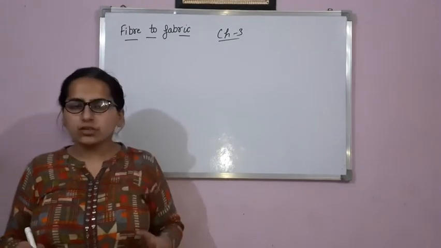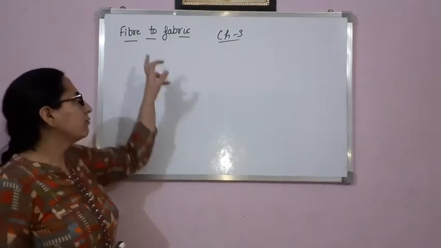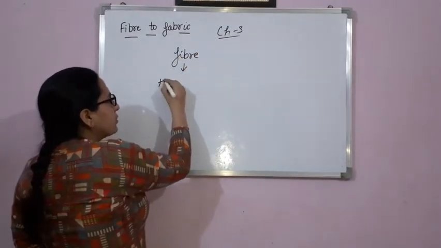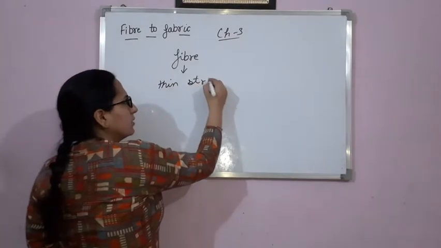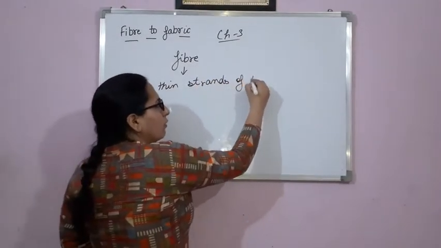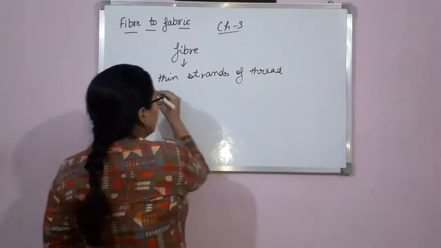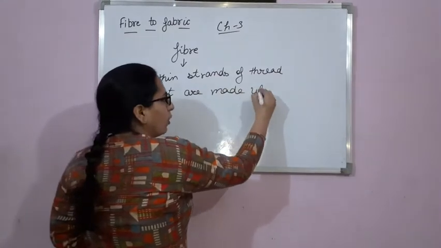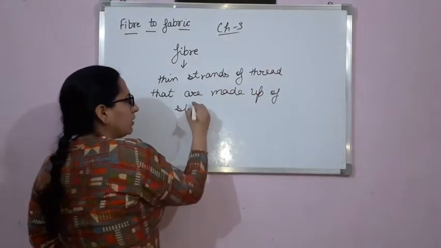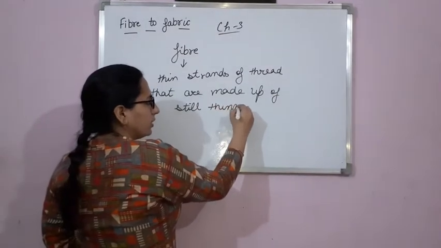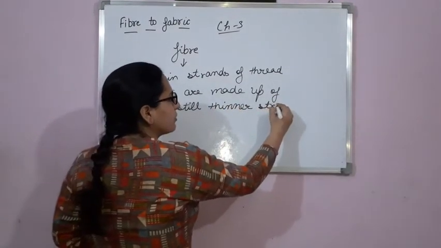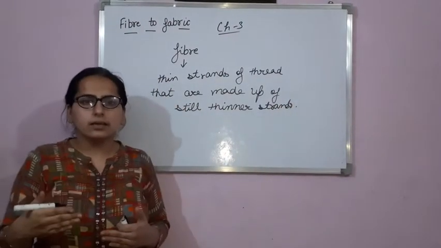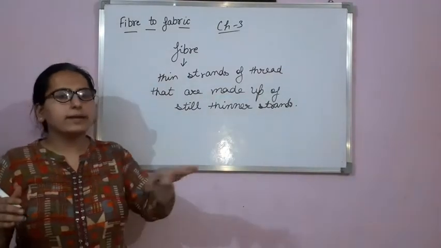Okay. So first of all, what do you mean by the term fiber? Fiber means thin strands of thread that are made up of still thinner strands. Okay, so fibers are thin strands of thread that are made up of still thinner strands. This you had done in 6th also.